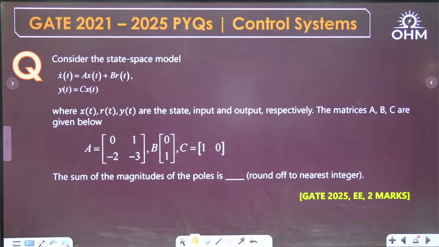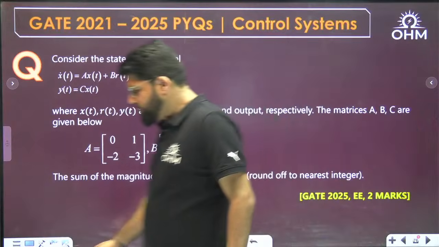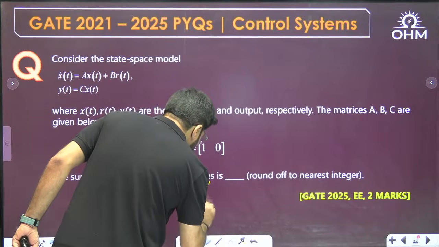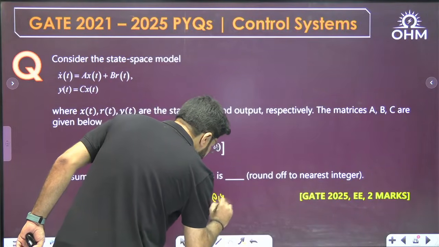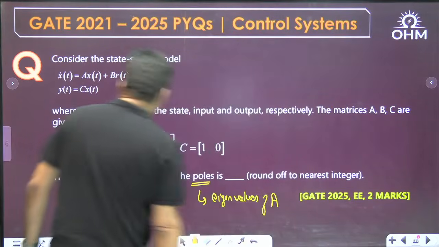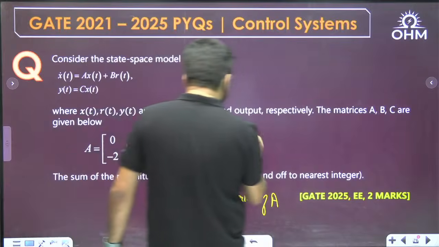Okay, dear, next question for you. Simple question, GATE 25 current year EE 2 marks question, but simple. Sum of the magnitude of the poles, because I just told you poles are eigenvalues of the matrix A. Now, what is the eigenvalues of the matrix A?